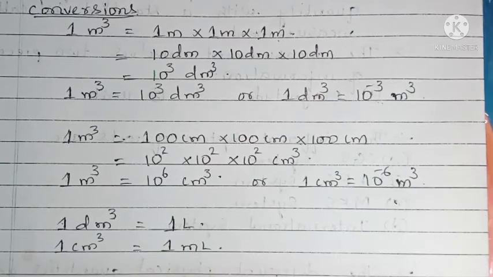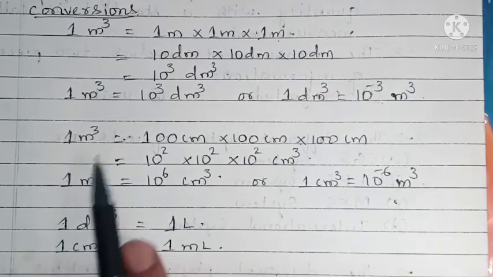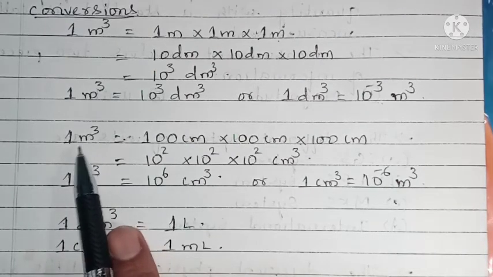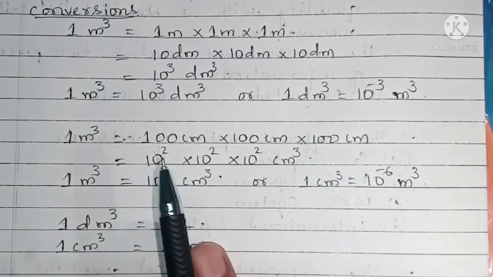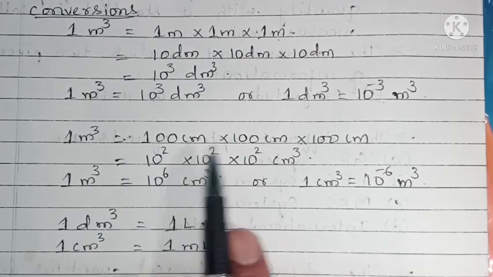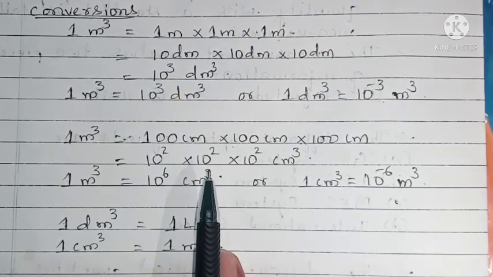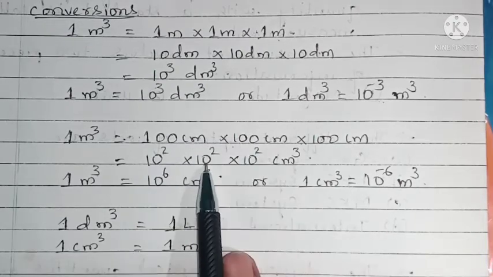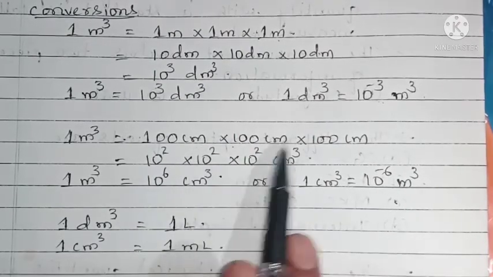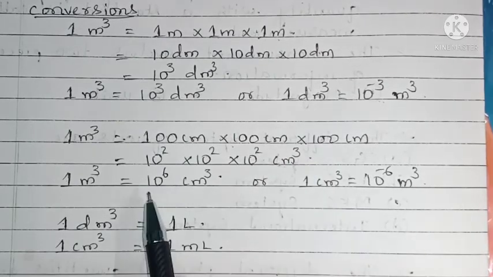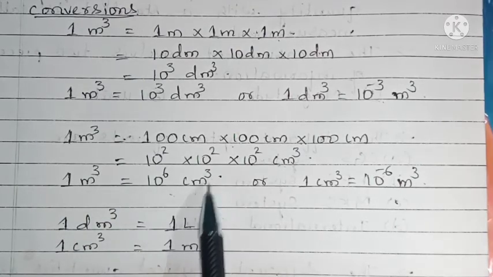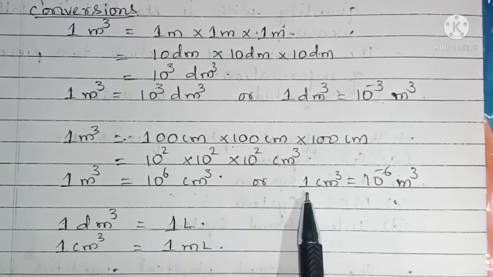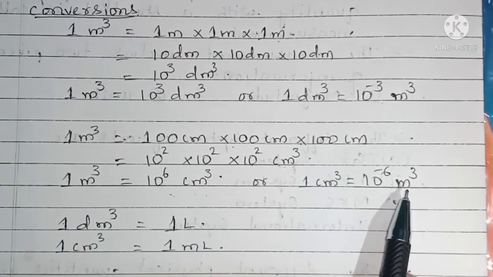If we want to convert 1 cubic meter into cubic centimeter, again 1 cubic meter is 1 meter into 1 meter into 1 meter, but we know that 1 meter is 100 centimeter. So this becomes 10 to the power of 2, 10 to the power of 2, 10 to the power of 2, cm cube. So 1 cubic meter is 10 to the power of 6 cubic centimeter, or 1 cubic centimeter is 10 to the power of minus 6 cubic meter.